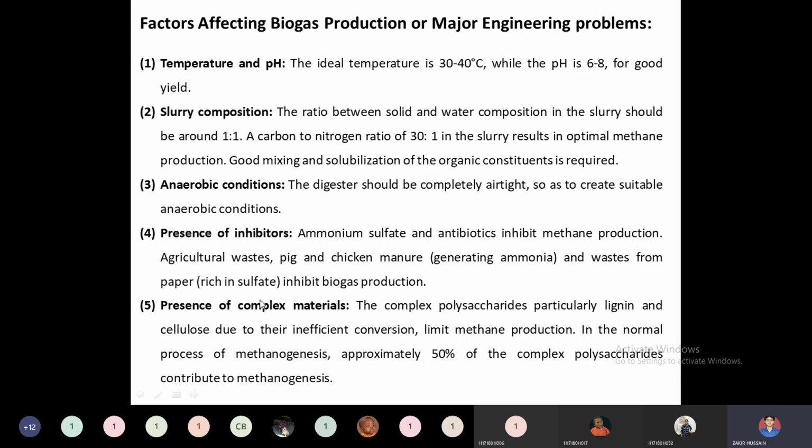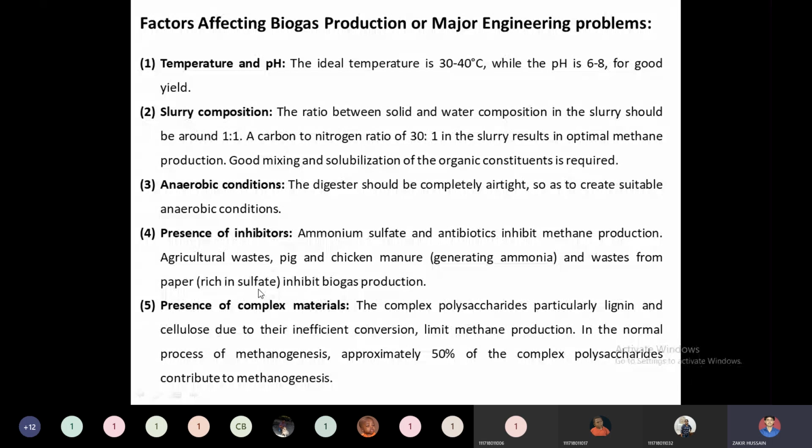Then when we use paper materials, in paper manufacturing a lot of sulfate components are used, like the sulfate process, like the kraft pulp process. In the pulp preparation process, a lot of sulfate chemicals are used. Because of these sulfate chemicals, the paper will acquire some sulfate compounds. When we use waste paper as raw material, it will contain certain sulfate compounds. So they will inhibit the biogas formation and they will form H2S, by consuming hydrogen inside that biogas digester using this sulfate. A large part of H2S will be formed.